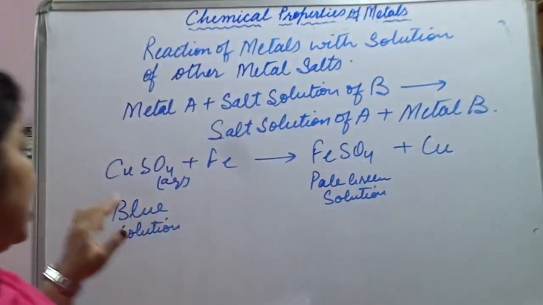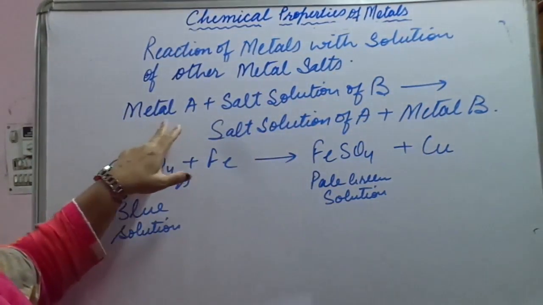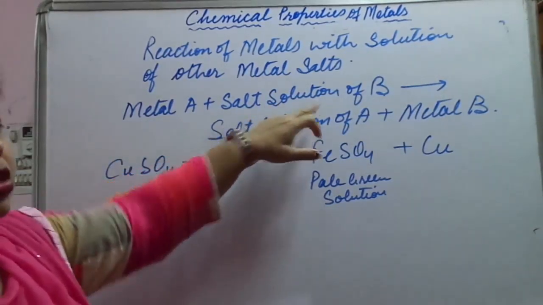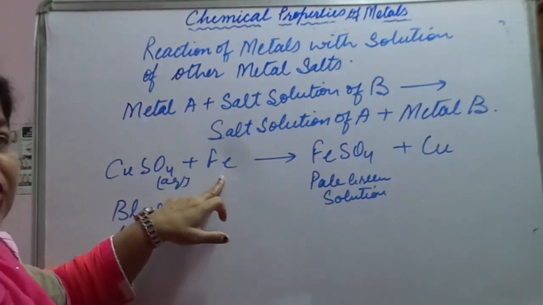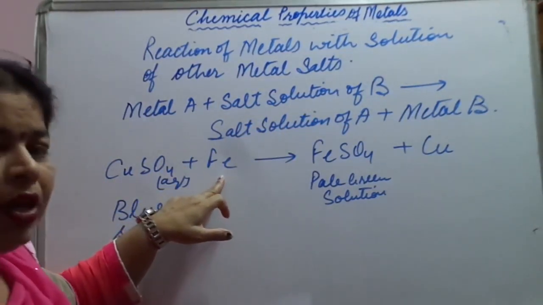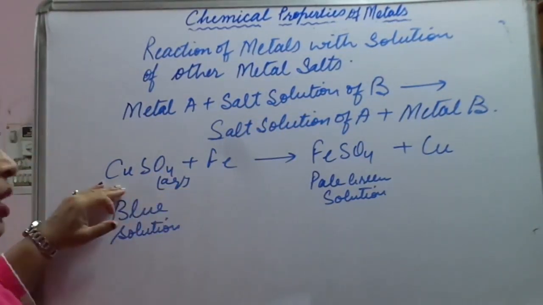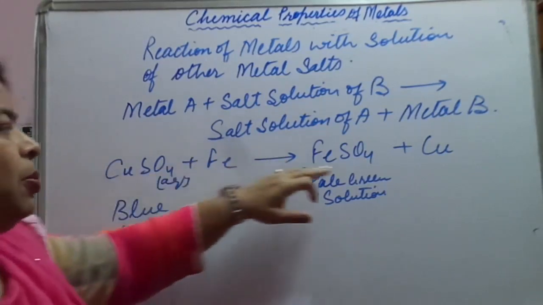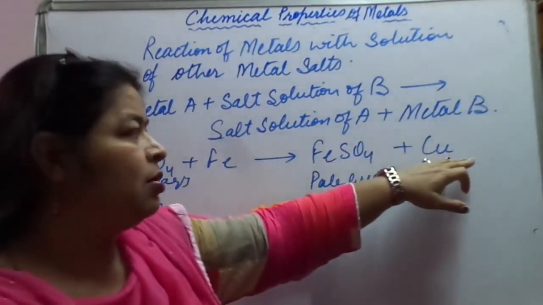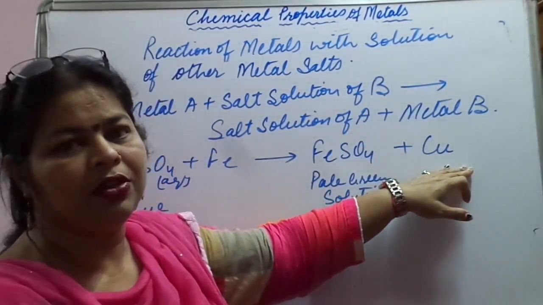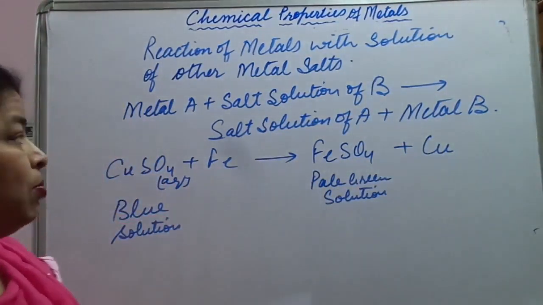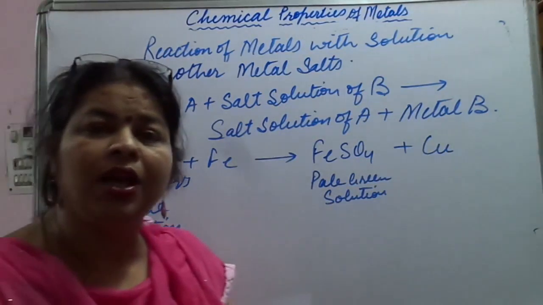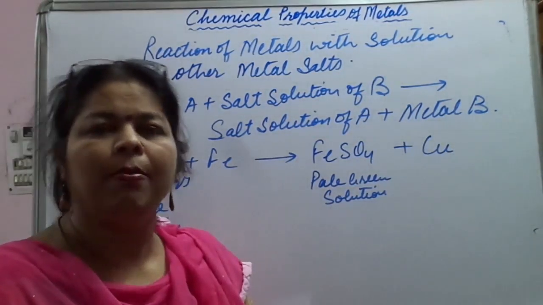Now metal A, Fe, salt solution of B, CuSO4. Copper is less reactive than iron. So what will happen? Fe is going to replace copper and it will become FeSO4 and this copper is set free. Okay, so this is how the reaction goes on. So it basically depends upon the reactivity of the metal.